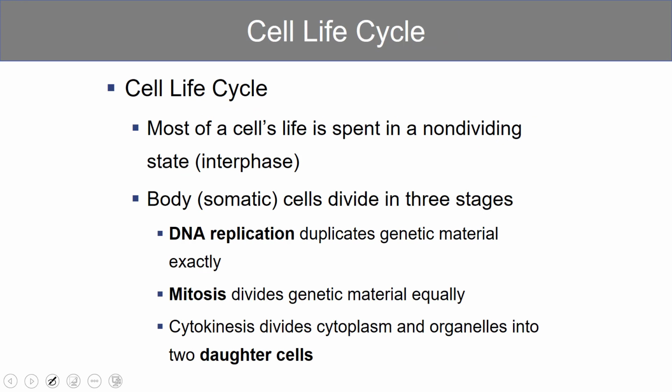Most of the cell's life is spent in the non-dividing state called interphase. In body cells or somatic cells, there are 3 stages in cell division. There's DNA replication, where the genetic material is duplicated exactly. You have mitosis, where that genetic material is divided equally. And then you have cytokinesis, where the cytoplasm and everything else in the cell, the organelles, is divided into 2 daughter cells.